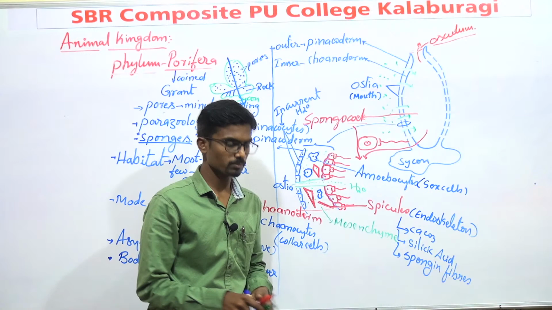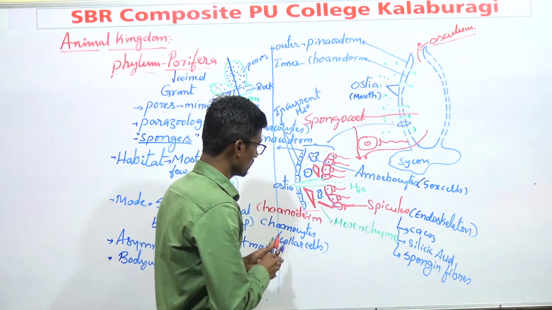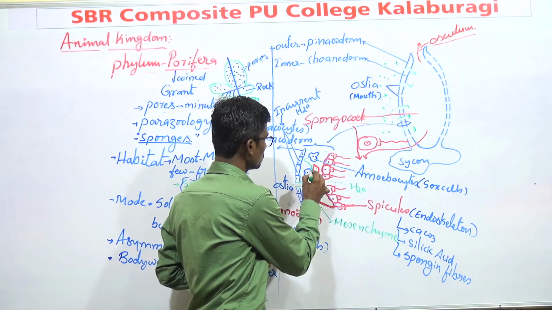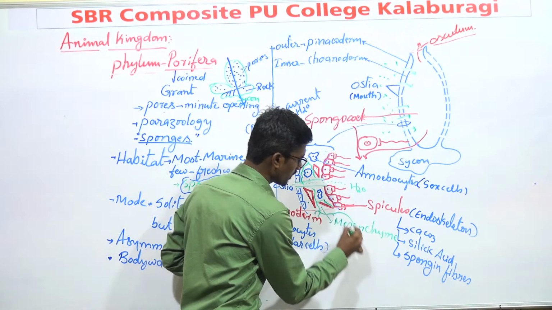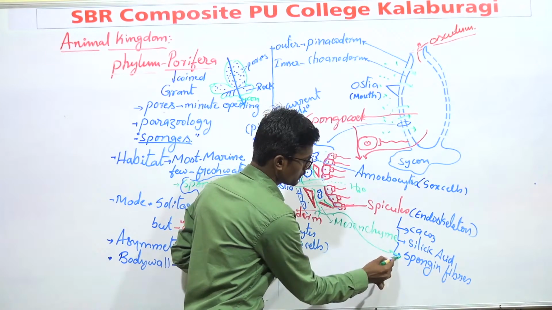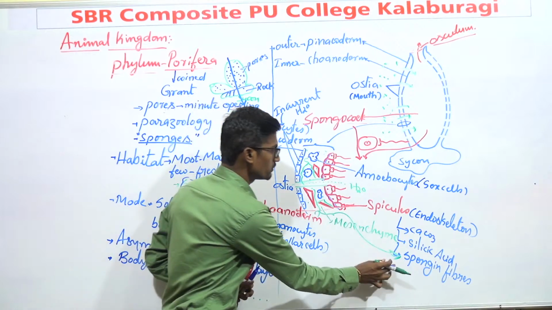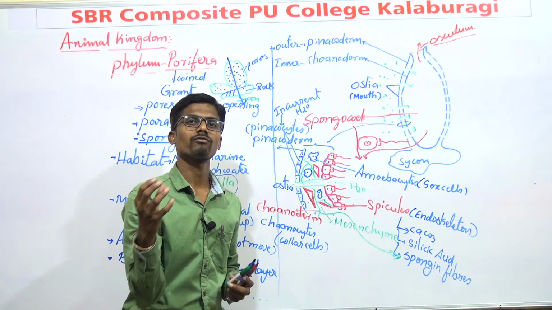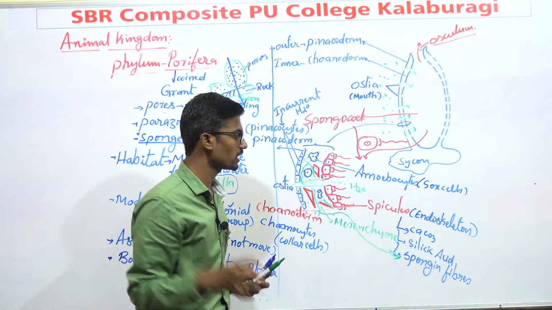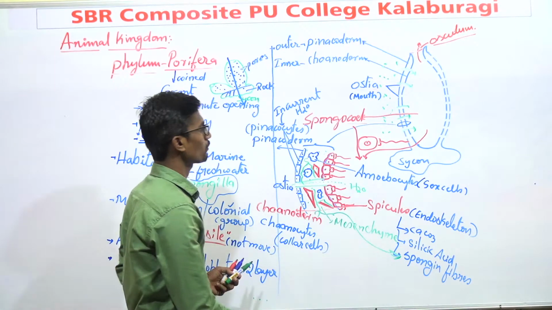And apart from that, there is also the presence of some fibers like this. These fibers are known as spongin fibers. All these spongin fibers, spicules, amebocytes, and some fluid together we call mesenchyme.